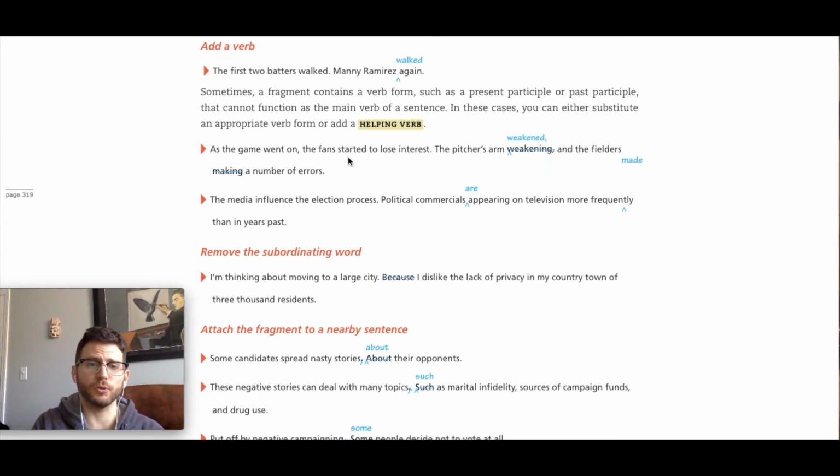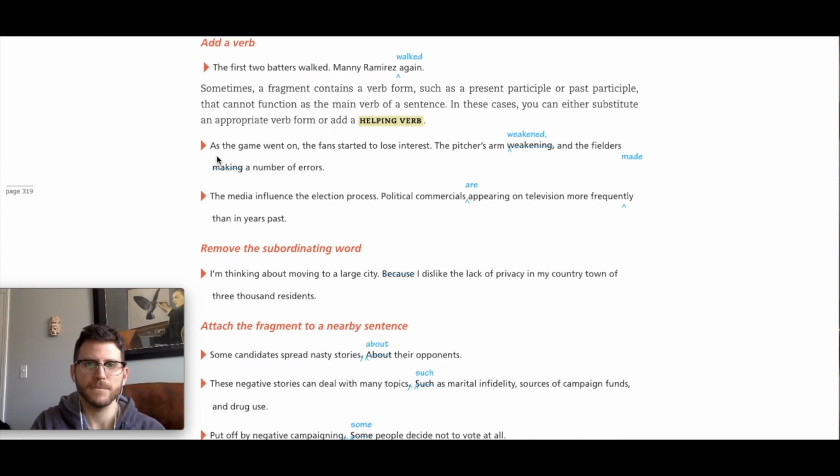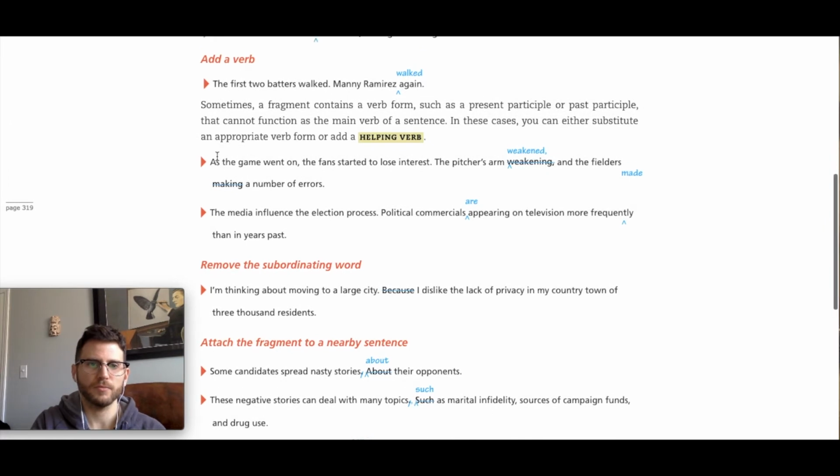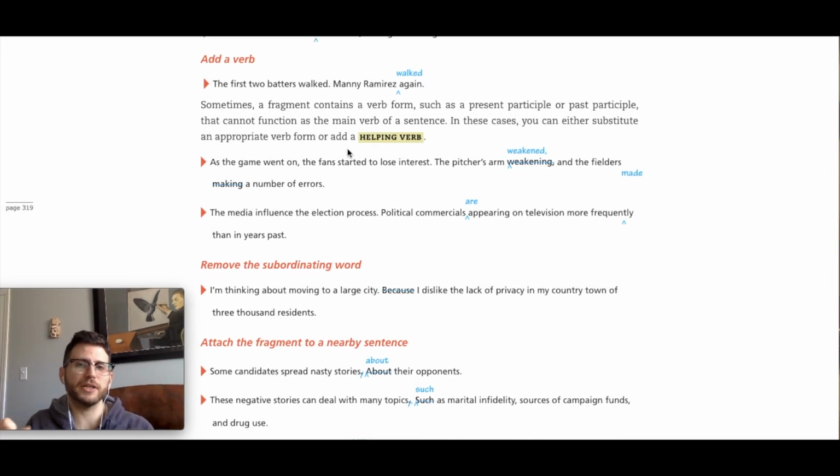Let's look at this. This is a good one. This is another example of adding what's missing. I like this. Sometimes a fragment contains a verb form. Now, we talked about this in that video where we talked about subjects and verbs. I said there are certain kinds of verbs that partner with helping verbs.